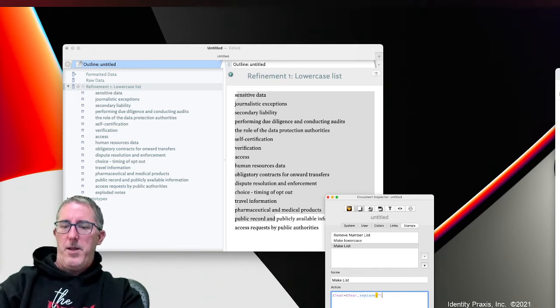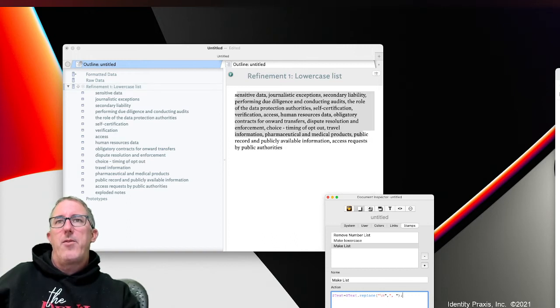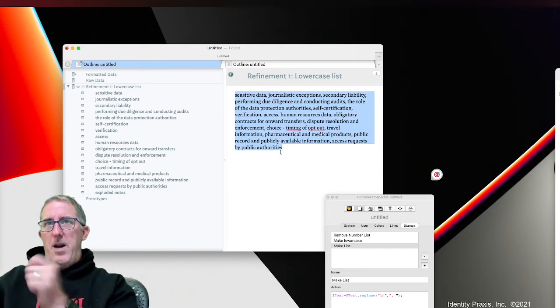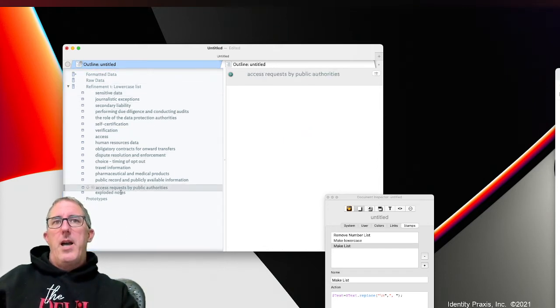This time I want to replace line breaks with a comma and a space. So I'm saying, hey Tinderbox, go into the text, replace all of the line breaks with a comma and put a space after that comma. Now watch what happens. There we go. Now we have a list of all of the notes with a comma and space after each. And you'll see I also have those notes here.